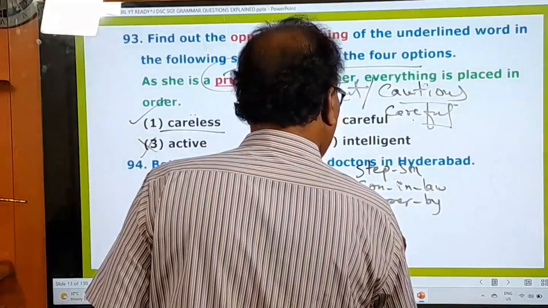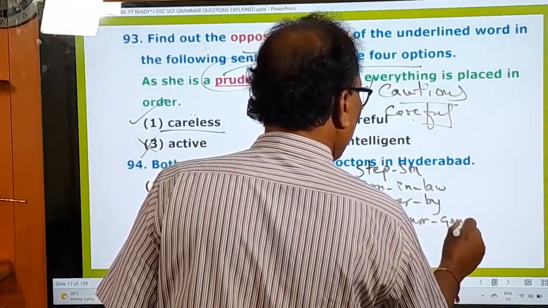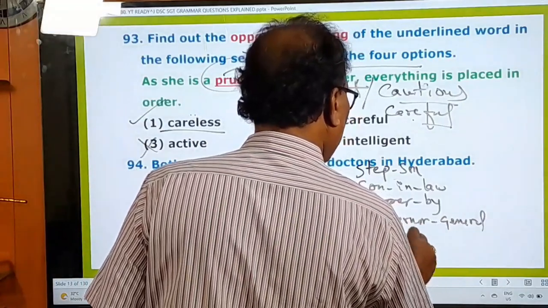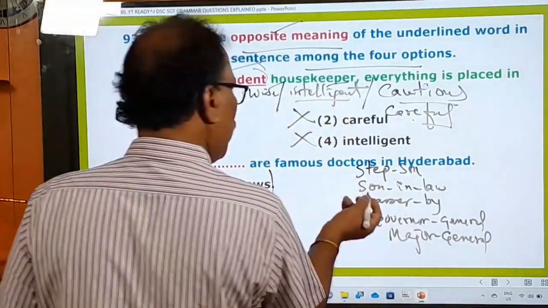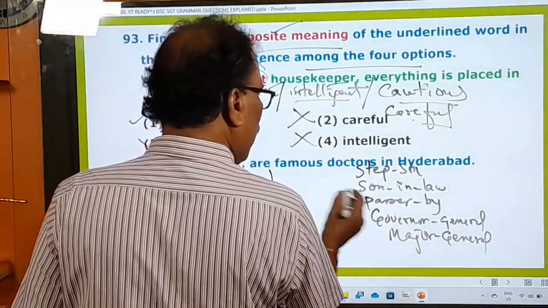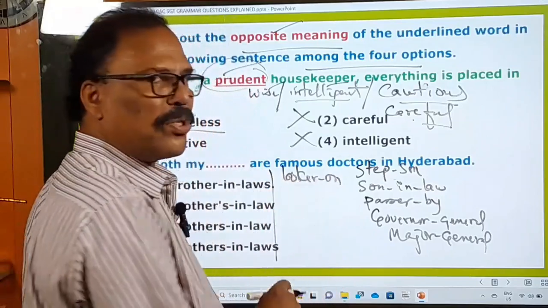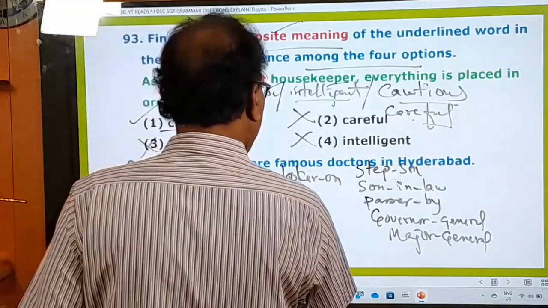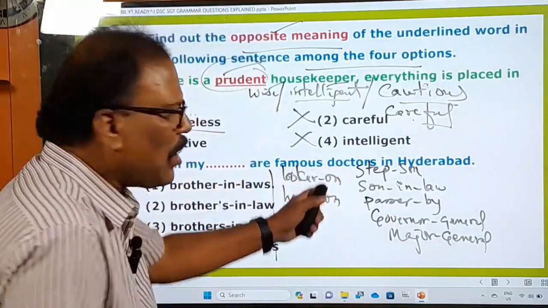And governor general, major general. There are so many words, you know. The major general, looker on, paryavekshakudu, supervisor, looker on, hanger on, adhara padewadu. See, these are all compound words.